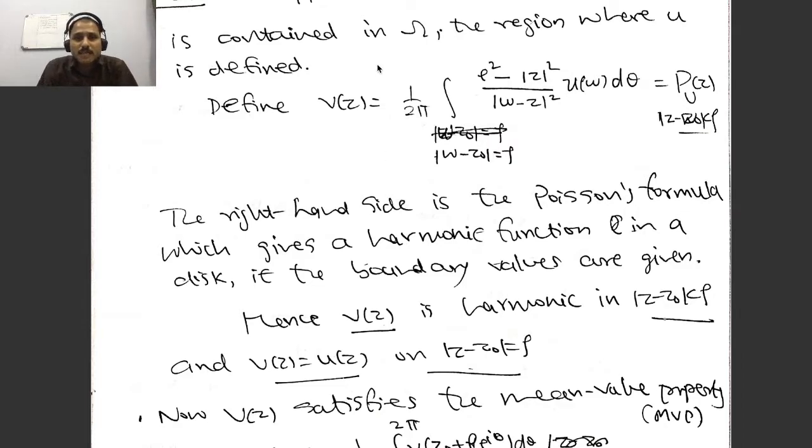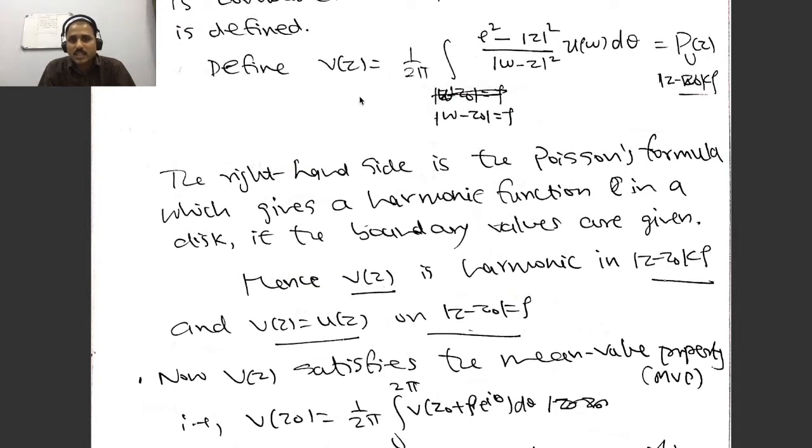The proof is very easy. Suppose that the disk is contained in Ω, the region where u is defined. Now we consider the Poisson integral formed using u, and we call it v(z). Here there is a minor error: in fact it should be z minus z0 here and z minus z0 here also.